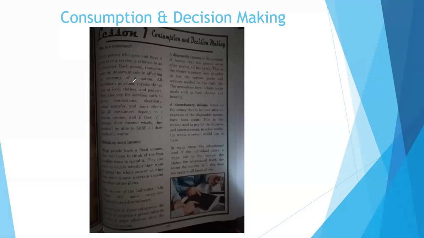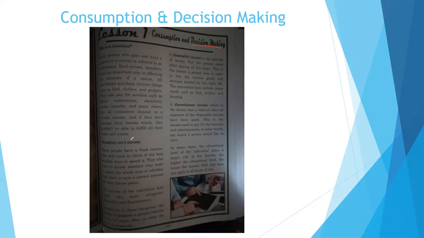All individuals purchase various things such as food, clothes, and gadgets. They also pay for services such as phone connections, electricity, money transfer, and many others. But all consumers depend on a certain income, and if they don't manage their income wisely, they wouldn't be able to fulfill all their needs and wants. So here it tells us also that yes, everybody is a consumer. Every individual adds or contributes to the economy, but everybody is responsible for their decision making, okay?